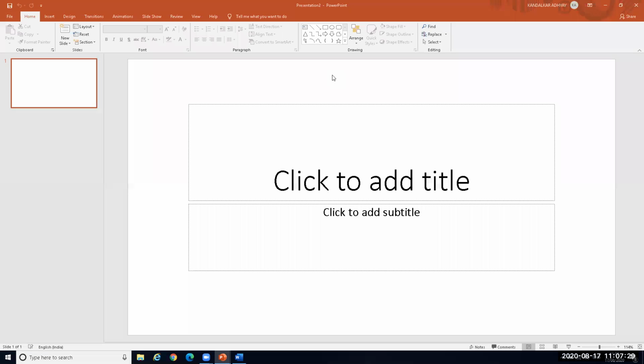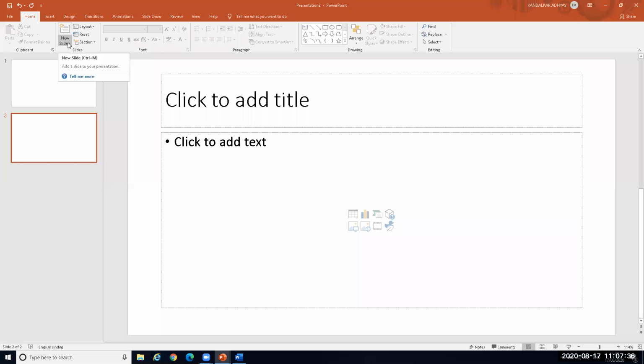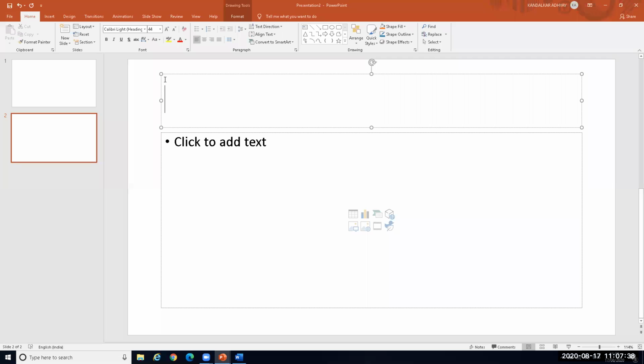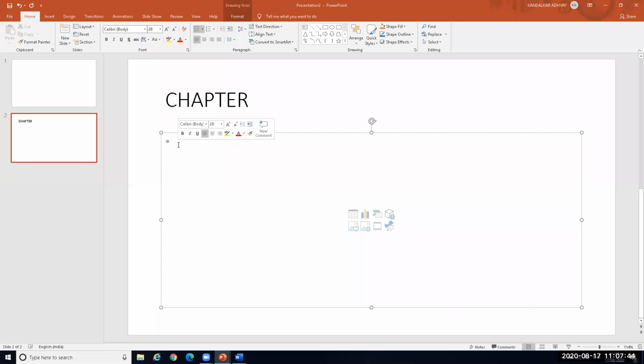This is how the PowerPoint presentation looks. With the help of new slides, you can add many slides here. You can enter the data here, like you can give a title, then whatever content you have, you can write down here, and you can make the PowerPoint presentation and give the presentation.